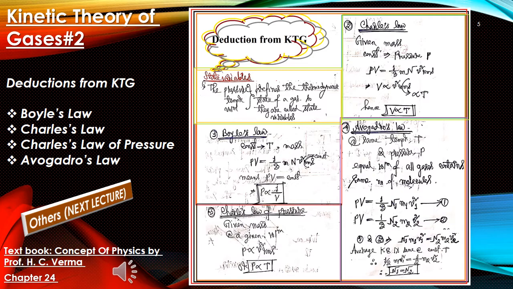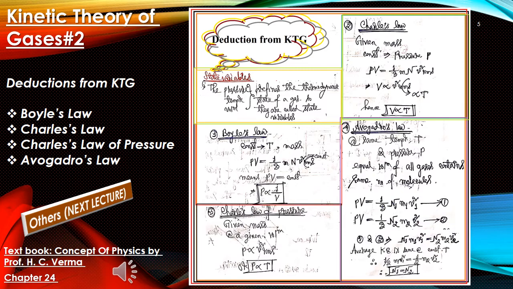Now let's talk about Boyle's law, where at constant temperature and constant mass, the product of pressure and volume is 1/3 of m and V square RMS, where V square RMS is constant. That means the product of pressure and volume is constant, and we can tell that pressure is inversely proportional to volume. This is the statement of Boyle's law.